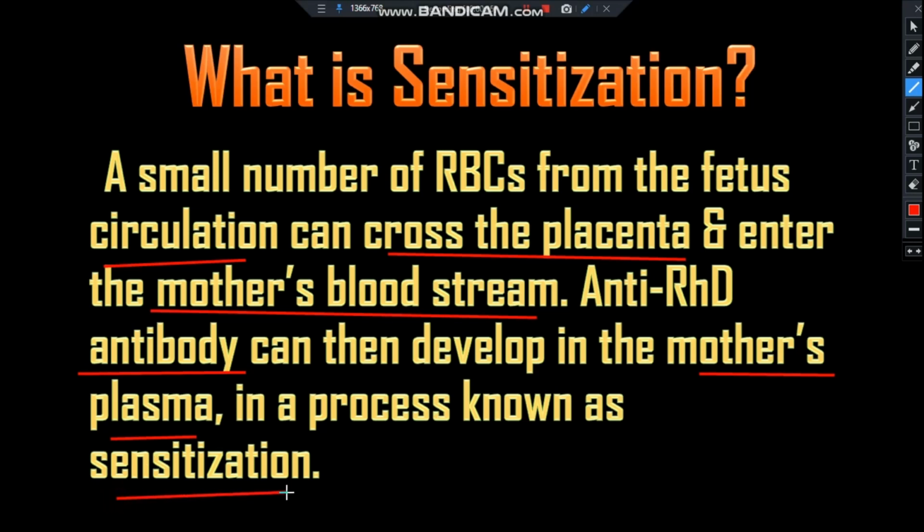That means when a small number of RBCs from the fetal circulation cross the placenta and enter the mother's bloodstream, then the anti-Rh D antibody develops in the mother's plasma. This process is known as sensitization.